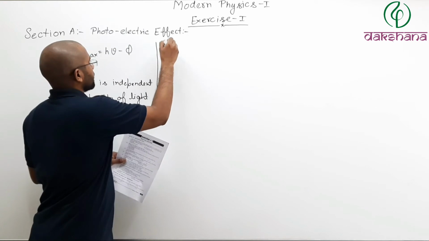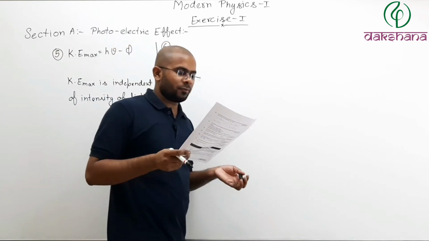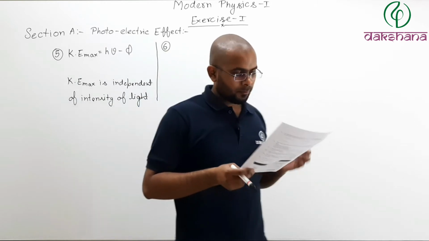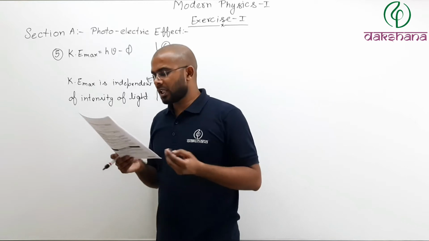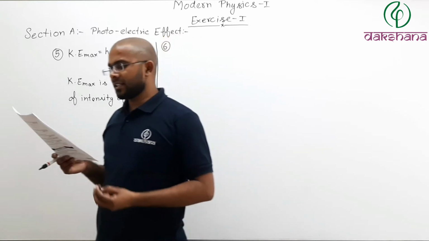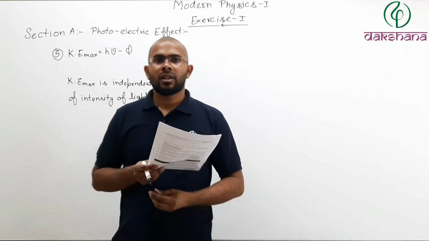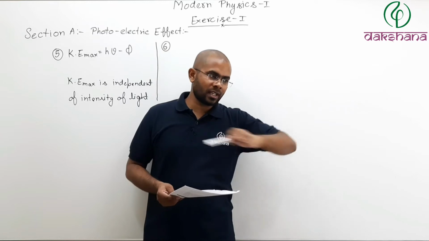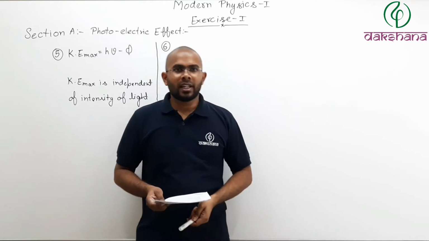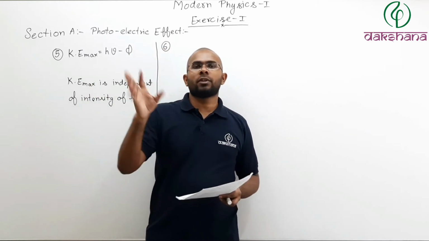Let us take a look at question number 6. Question number 6 says, in a photoelectric effect, we assume the photon energy is proportional to its frequency and is completely absorbed by the electrons in the metal. Meaning when you shine a light source on, let's say, an emitter plate, then one photon is completely absorbed by one electron.